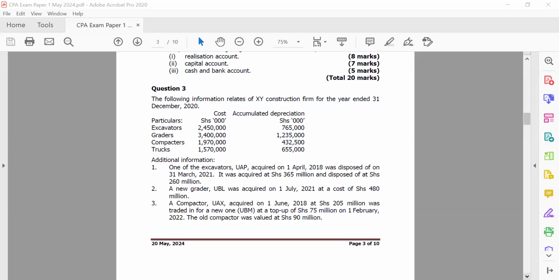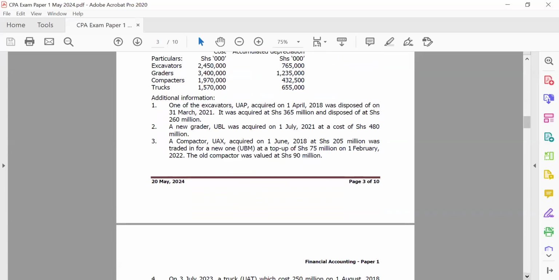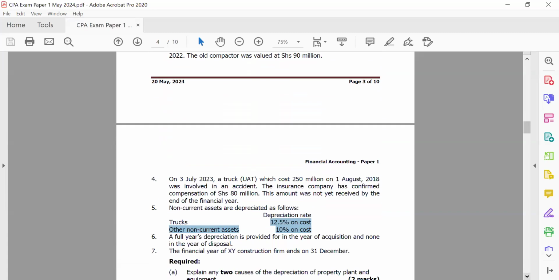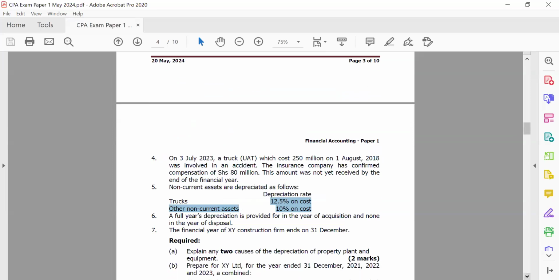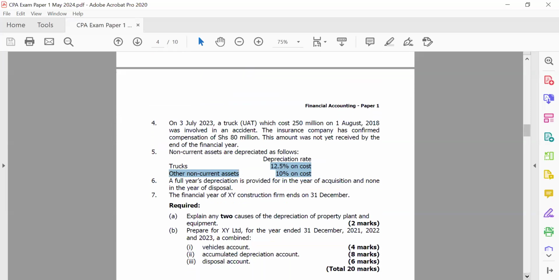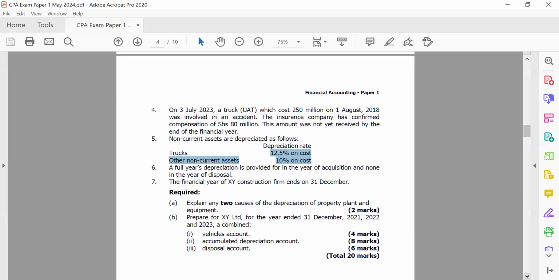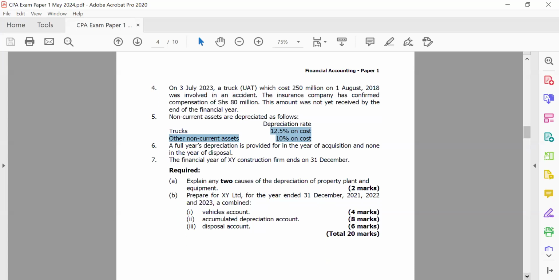And again, that even makes your work much easier, because if it's on cost, it means that the depreciation will be the same throughout the years of its useful life. So every year, it's the same value, the same value, the same value. So that's important. So they're asking two causes of depreciation of plant, property, and equipment. Then they also asked us to make that preparation.